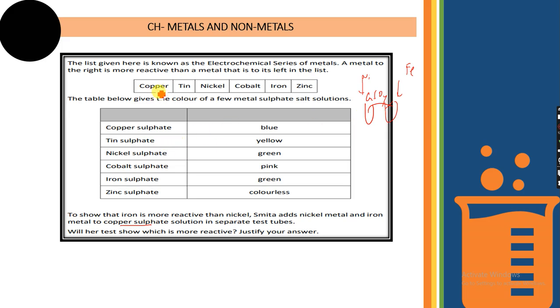So copper sulfate, you see where is copper? Copper is here. So copper is the least reactive. So that means both nickel and iron can displace copper. So will she be able to find out which is more reactive, iron or nickel? No, we cannot. Why? Because both can displace copper and both will turn green color, right? So that is why we cannot predict. There is not much information given for this answer. So here both will displace, so we cannot say which is more reactive than the other.